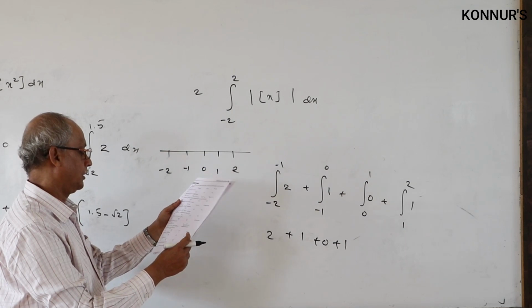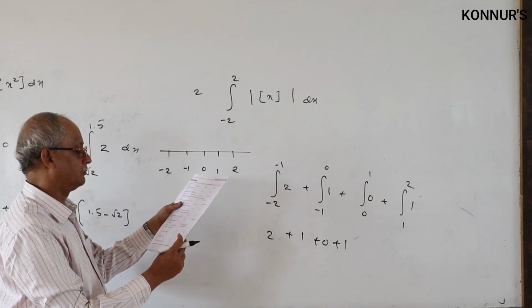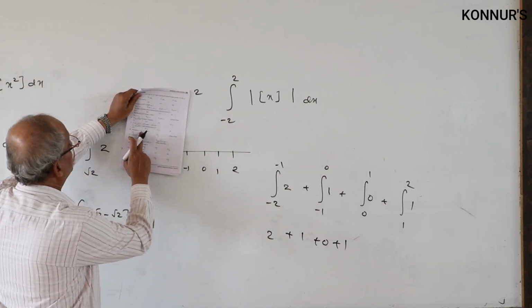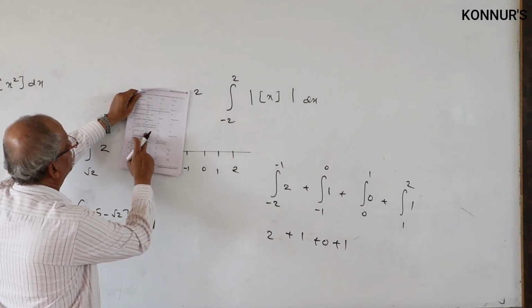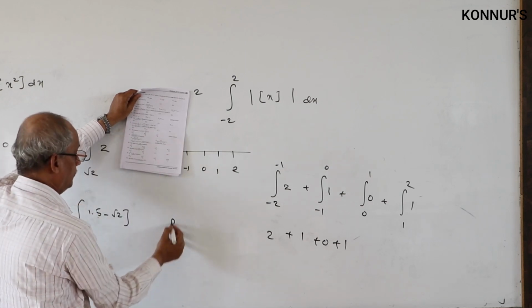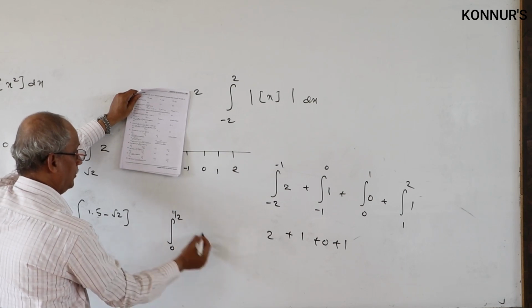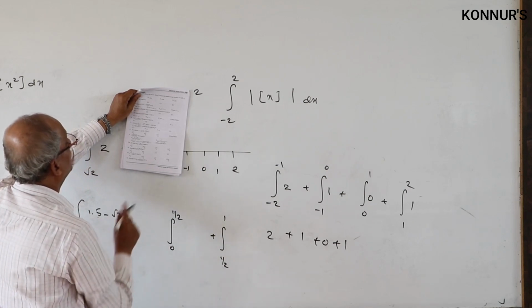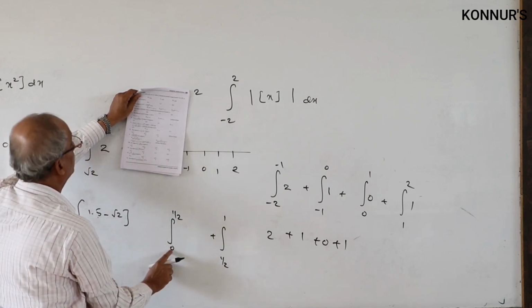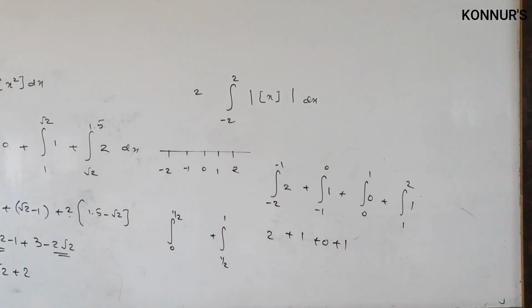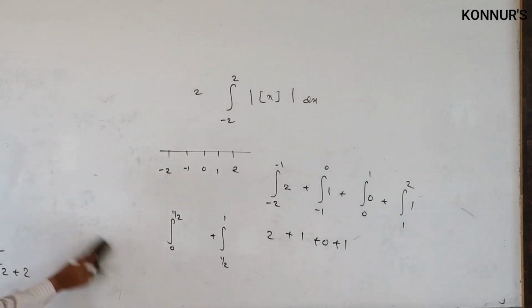Then this is the definite integral, 0 to 1, x mod of x minus 1 by 2. I will write the eighth one. First 2 steps I will show you, you can finish the answer.